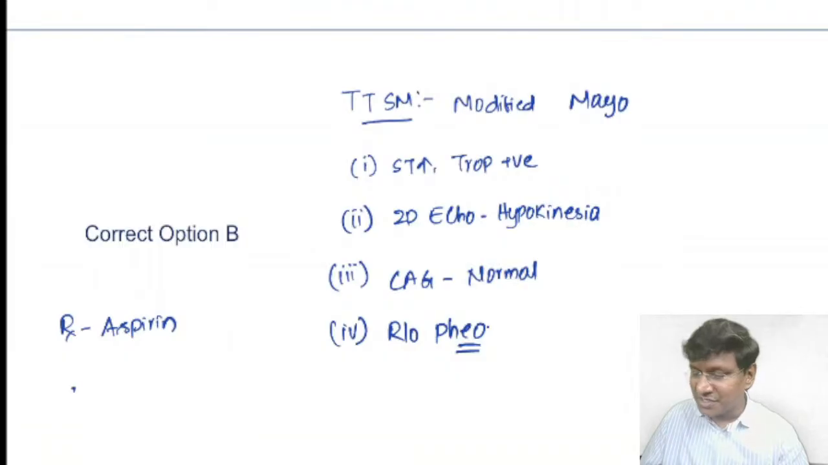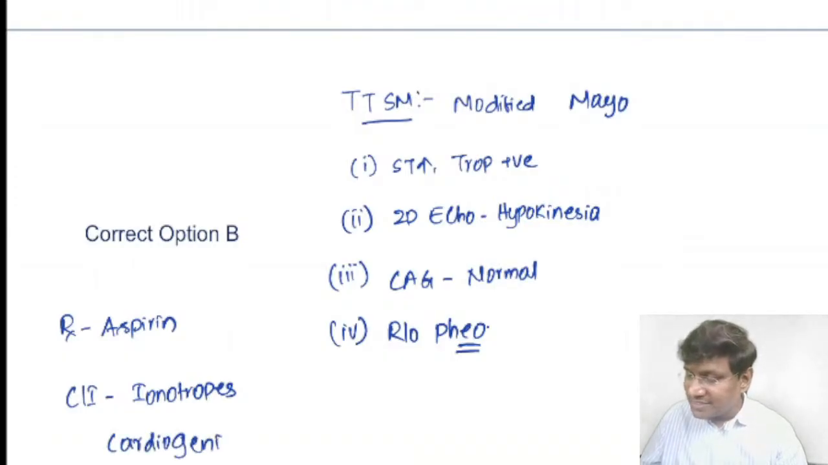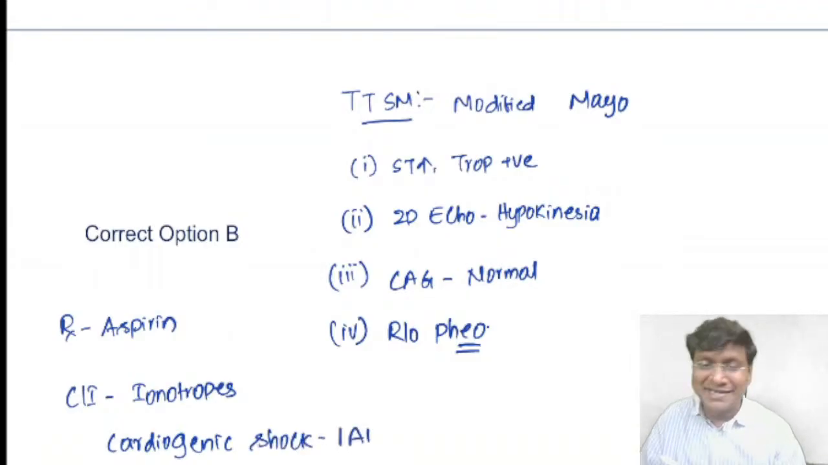And what are the drugs which are contraindicated in these patients? Inotropes are contraindicated in patients with Takotsubo cardiomyopathy, because Takotsubo cardiomyopathy itself is due to excessive release of the catecholamines. So you cannot give the catecholamines in these patients. If these patients land up in a cardiogenic shock, then the treatment is you need to place the individual on the intra-aortic balloon pump. Okay, so that is the treatment for Takotsubo cardiomyopathy if they are developing cardiogenic shock.